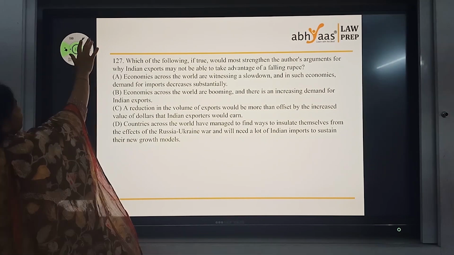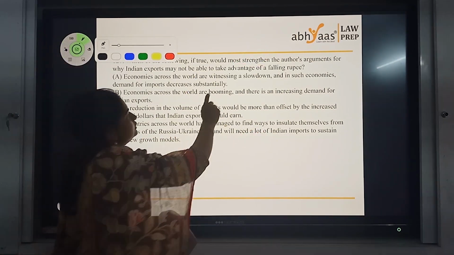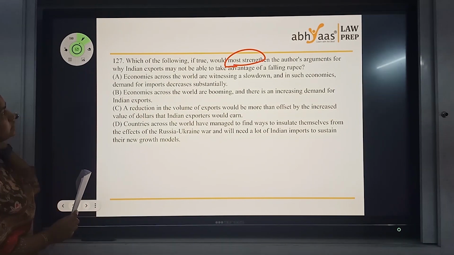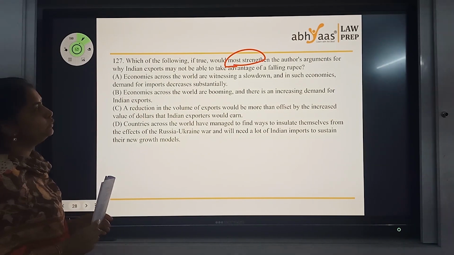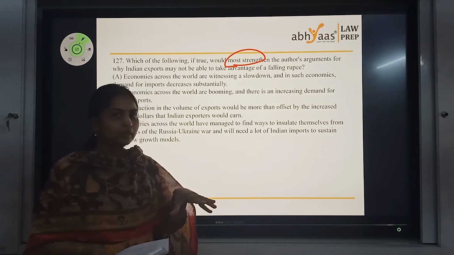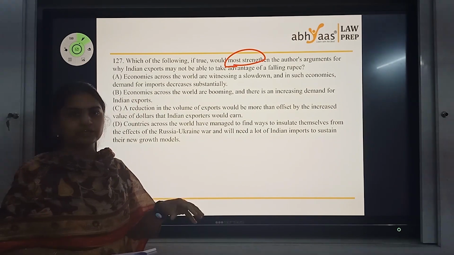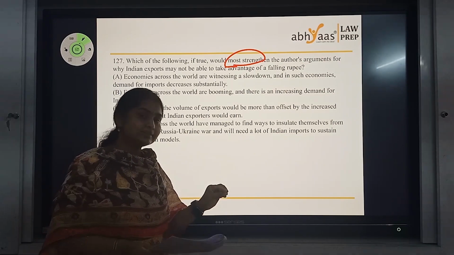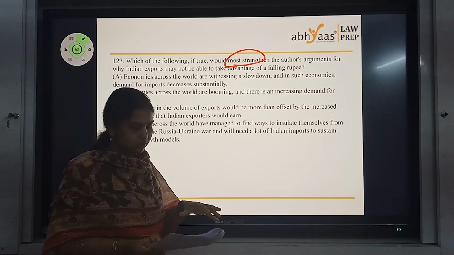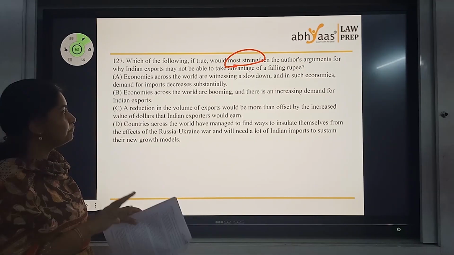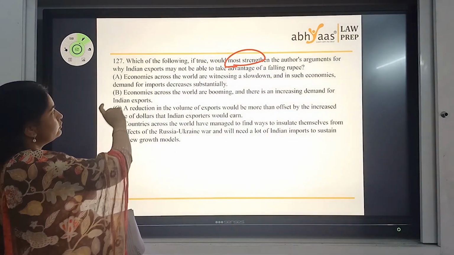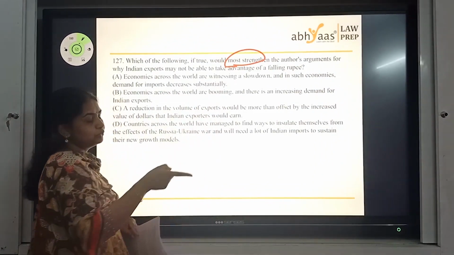Which of the following would most strengthen the author's arguments for why Indian exports may not be able to take advantage of falling rupee? We read the paragraph and we have clear information where exports point was discussed. Again, a stagnant economy as a point was also given in the second paragraph towards the end. If you remember that, we will tackle this question. So, which of the following would strengthen? So, it's supporting the author's point.